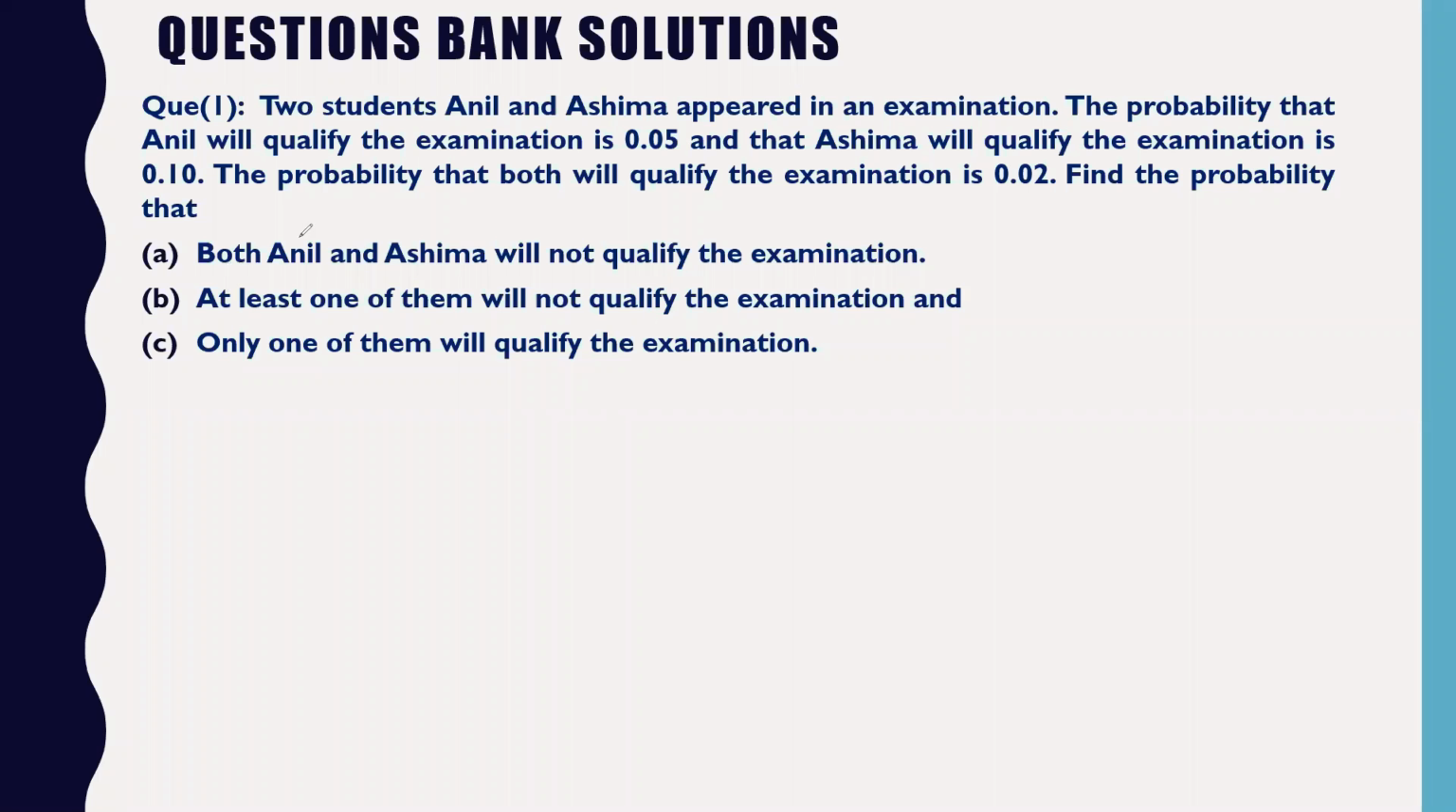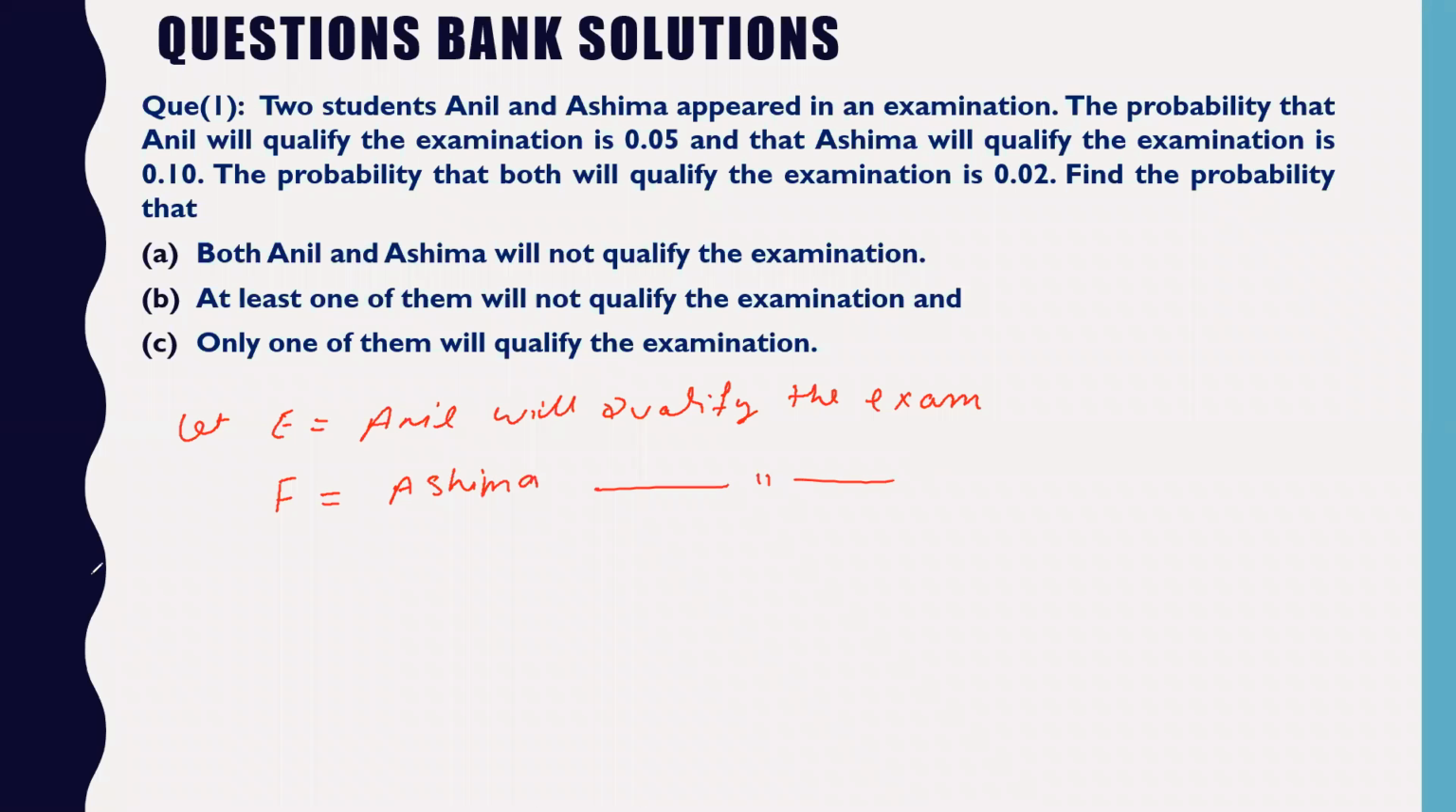First, whatever the things are given, let us first put them in event form. Let E be the event that Anil will qualify the exam. Always first try to write the event. And I will take F as the event that Ashima will qualify the exam.